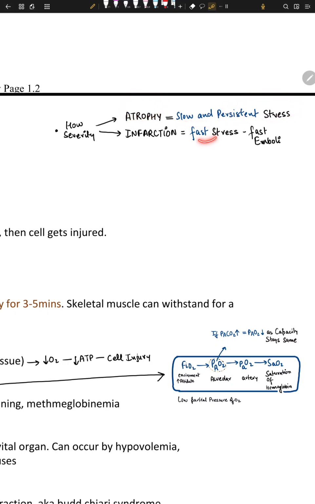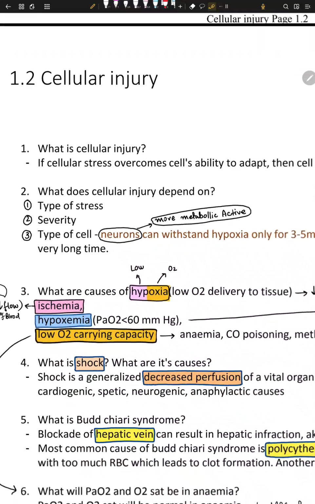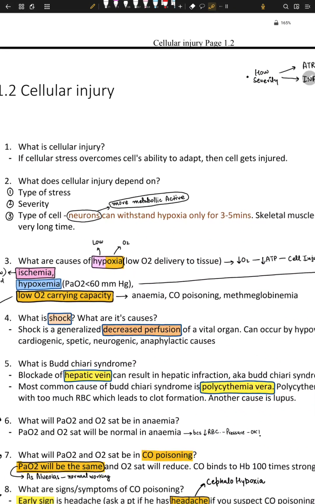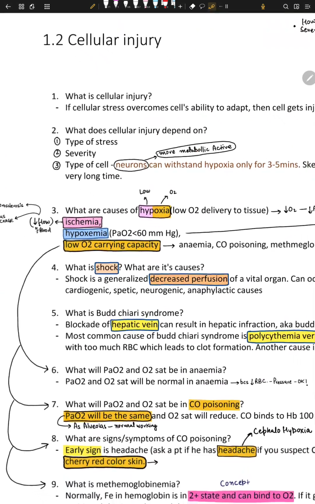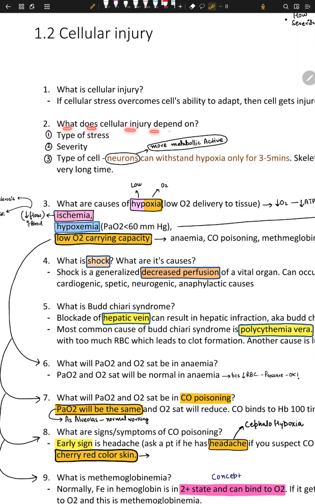If the stress is really fast, like a fast embolus in a blood vessel, it can lead to infarction. So it depends upon the severity of the stress, the injury can change. What is cellular injury? If the stress overcomes the cell's ability to adapt, the cell gets injured. That's cellular injury.